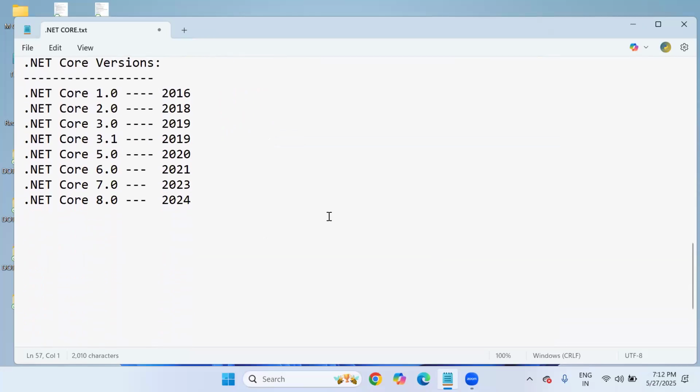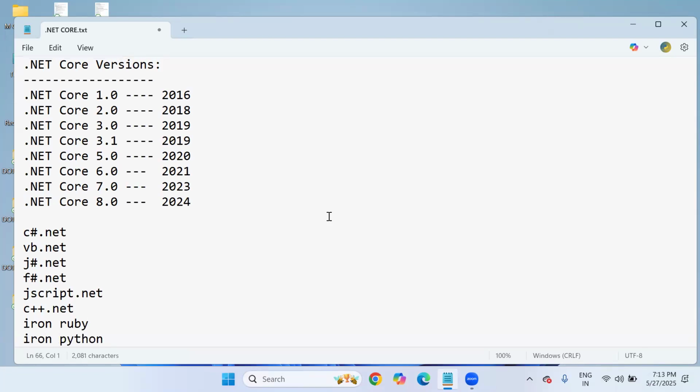Now coming to this, in .NET we are going to learn the language C#.NET. But Microsoft Corporation's .NET languages are different. Not only C#.NET, there is also VB.NET, J#.NET, F#.NET, JScript.NET, and C++.NET. Iron Ruby, like Iron Python. These are the flavors actually.